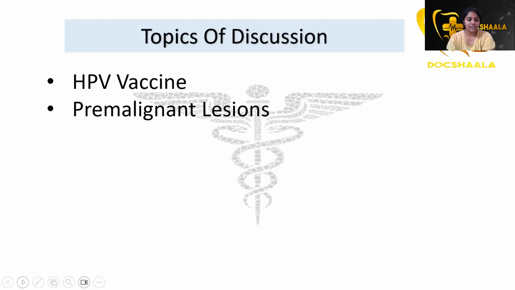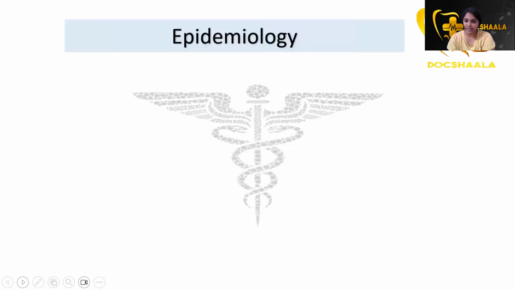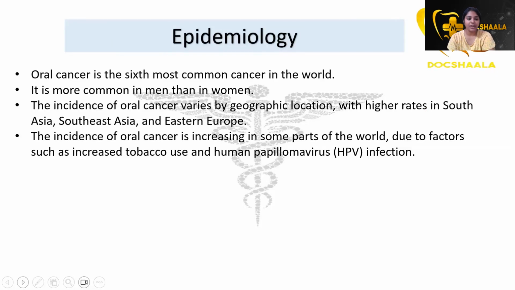So let's go into the epidemiology of oral cancer. Oral cancer is considered the 6th most common cancer in the world. So this is important. Do you know what is the first most common cancer in India? Do comment in the comment boxes below.